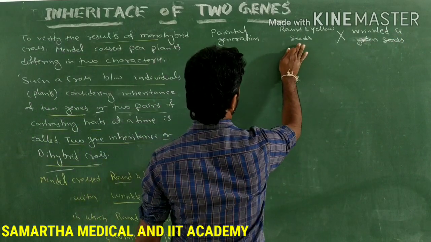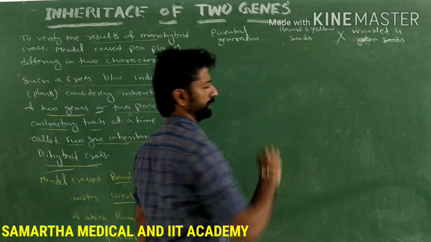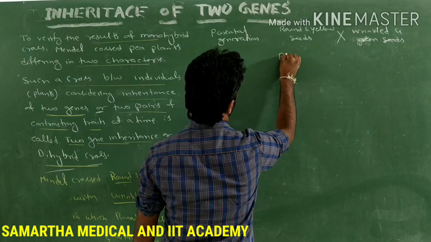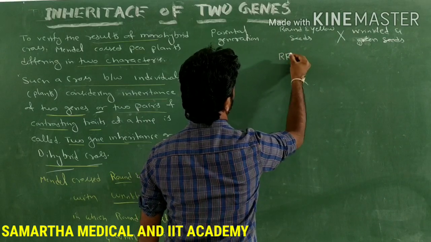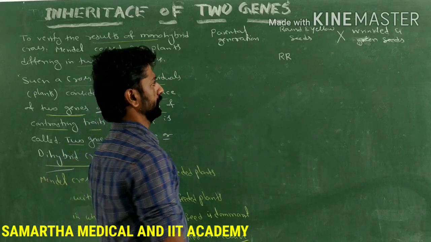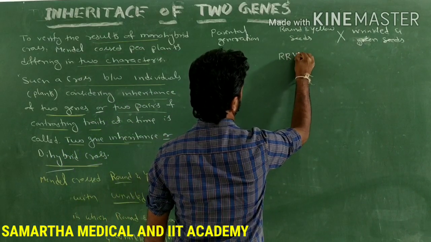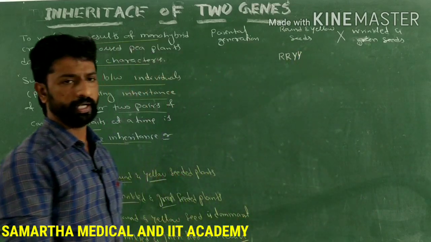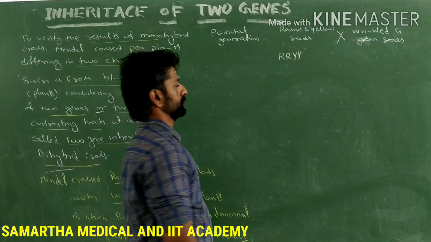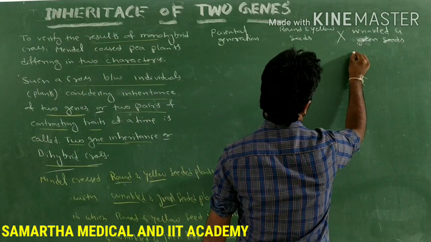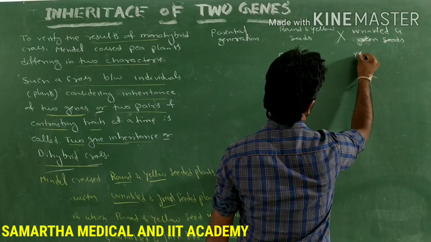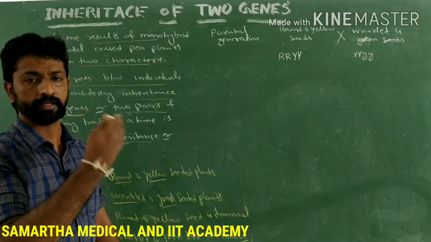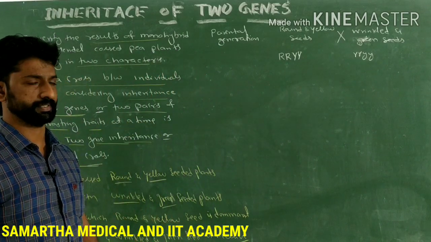What is their genotype? As round and yellow are dominant, we represent them with capital letters. So capital R and capital R for pure lines of round seeds, and capital Y and capital Y for denoting the dominant yellow color. It is crossed with the wrinkled and green, small r and small r with small y and small y, to denote their recessive forms of the genes, the alleles.